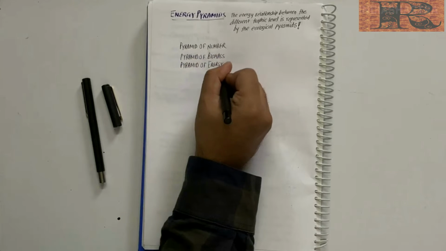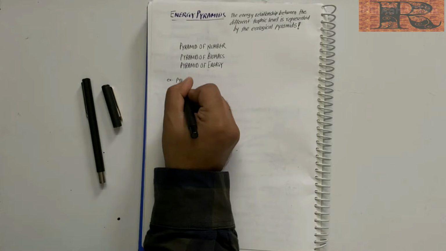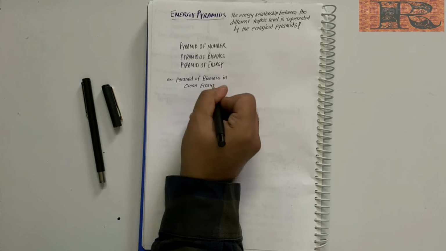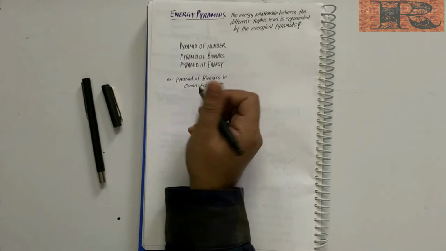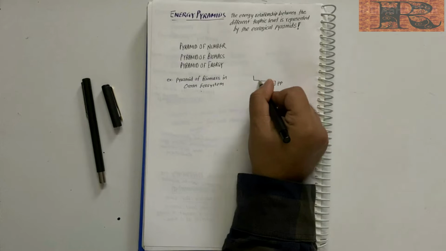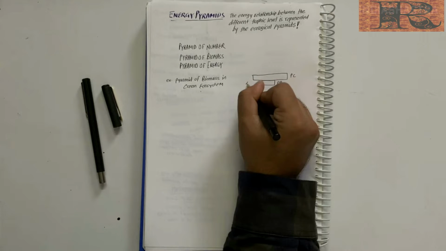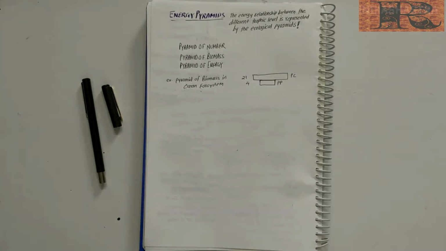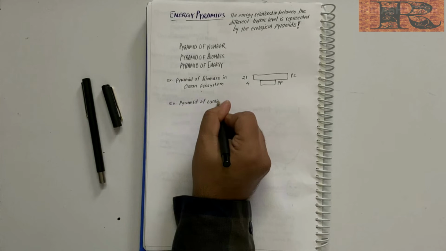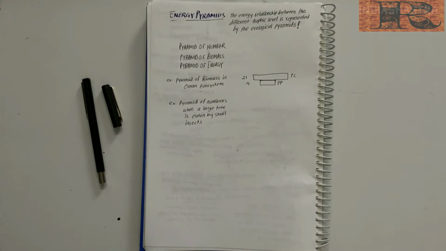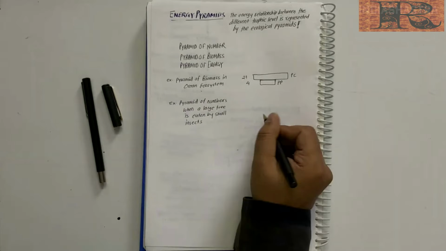In most ecosystems, the three pyramids are upright, except in some cases. The pyramid of biomass is inverted in an ocean ecosystem since a small standing crop of phytoplankton supports a large number of zooplankton. In that case, the pyramid of biomass is inverted. Also, the pyramid of numbers can be inverted when, say, a large tree is eaten by small insects. However, the pyramid of energy is always upright.